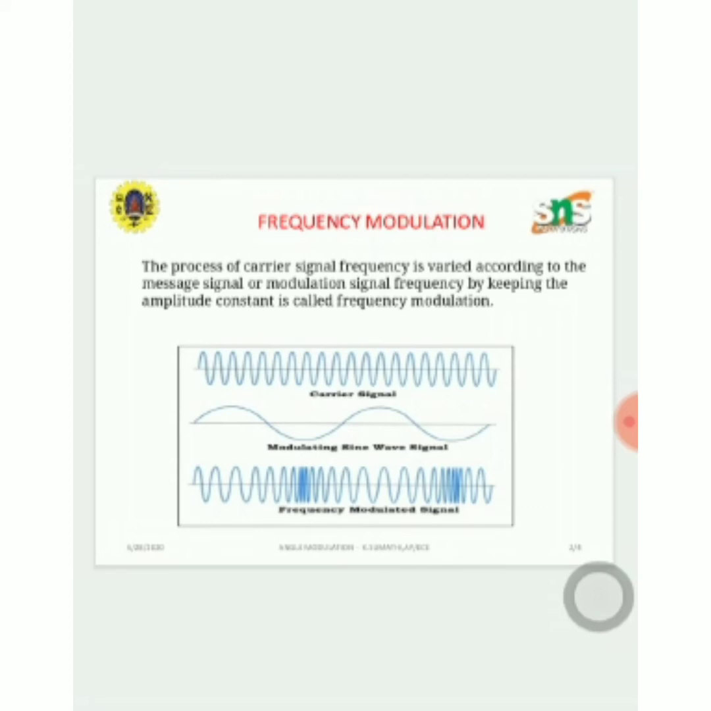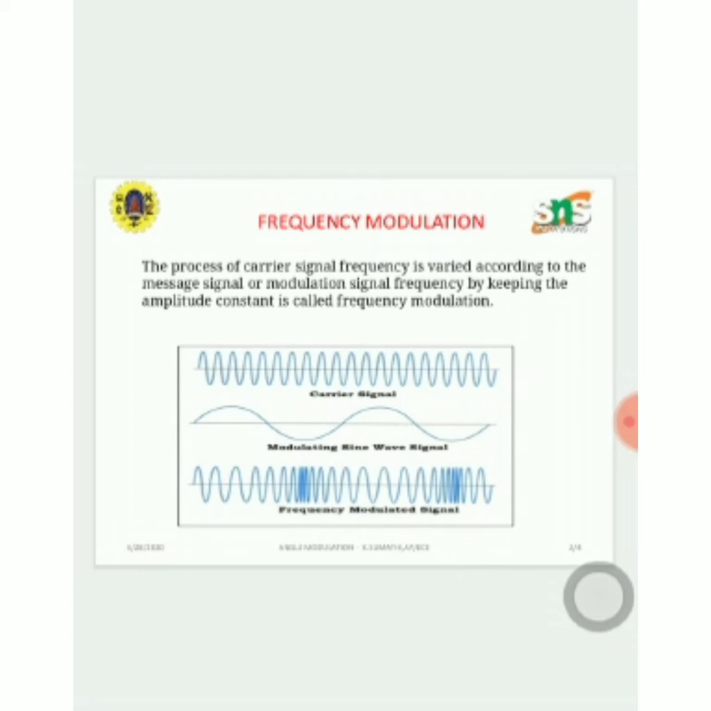Then frequency modulation has a special effect called the capture effect, in which the stronger signal will capture the channel and discard the weak signals from interference. So these are the advantages of frequency modulation.